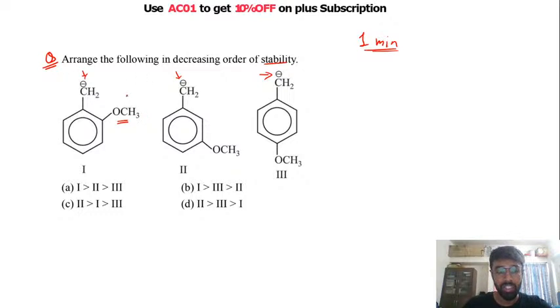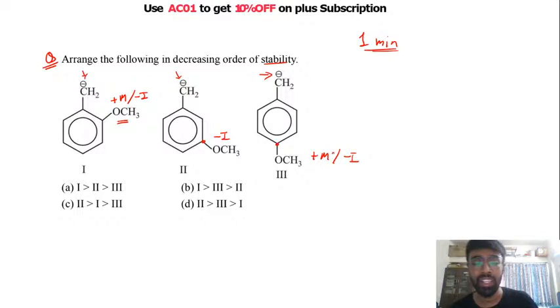So you have an OCH3 group, which we know has a plus M effect and a minus I effect. Since it is present at the meta position, it only provides a minus I effect. It will not have any mesomeric effect. In this case it is present at the para position, so it will have plus M and a slight minus I. We know the minus I effect depends on distance, so as you move away from this position, the minus I effect will reduce.